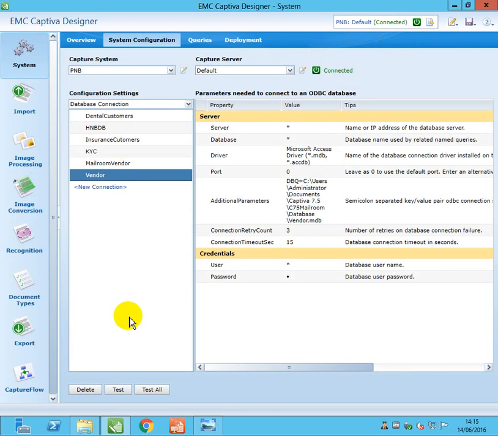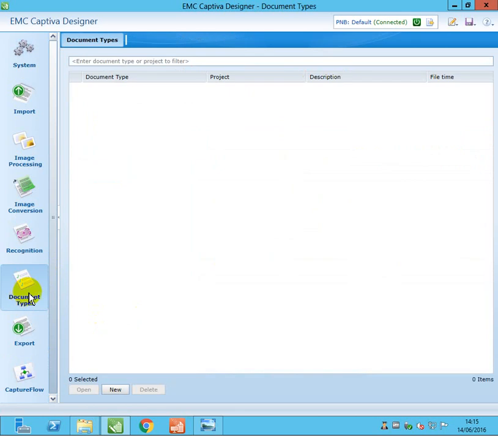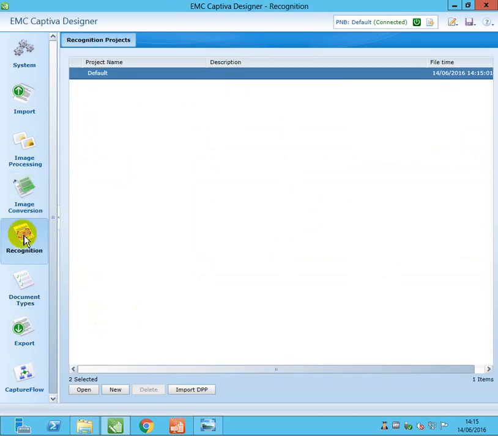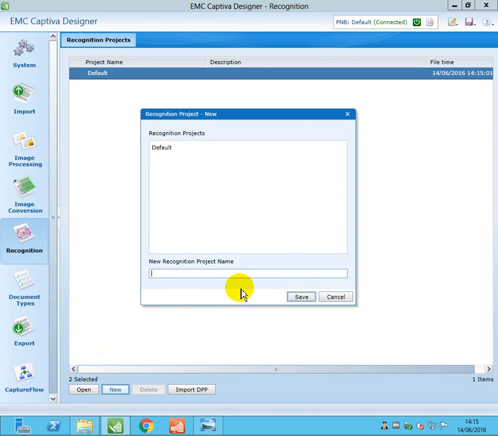Now I'm going to create a recognition project, because this is required now, and later I will tell you the purpose of this. Just now we are going to create an empty recognition project. You select recognition and click on new. This is not mandatory, but in our process we are going to automate in the later stages.